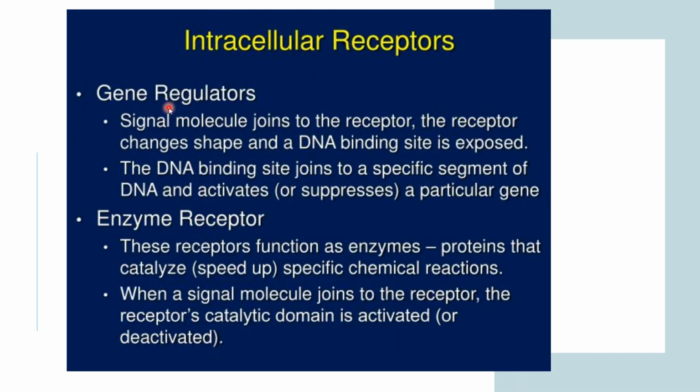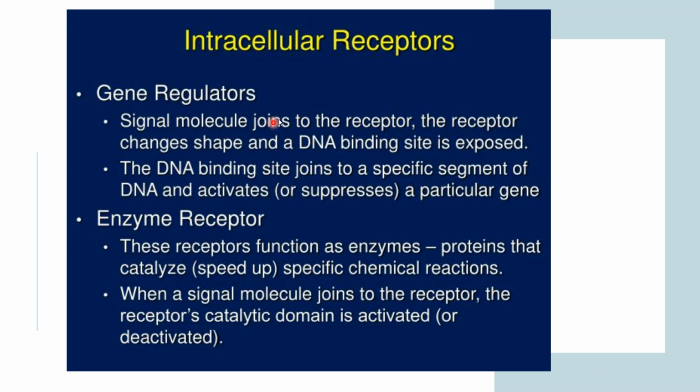When we talk about the intracellular receptors, there are two types of regulation they do: gene regulators and enzyme receptors. When the molecule binds, the receptor changes shape and a DNA binding site is exposed. When this DNA binding site joins another segment, it activates or suppresses a particular gene that participates in gene expression.